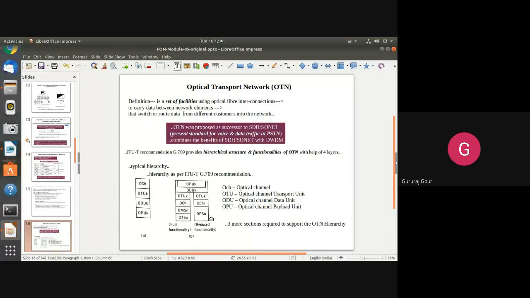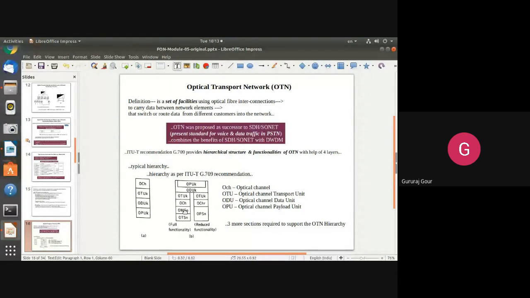A little more detailed hierarchical structure as defined by G.709 looks like this, which supports both full and reduced functionality. It is capped from the top with the payload channel and the data unit. Below that we have 2 separate sections, one supporting full functionality, again with the transport unit, channel, OMS and OTS.